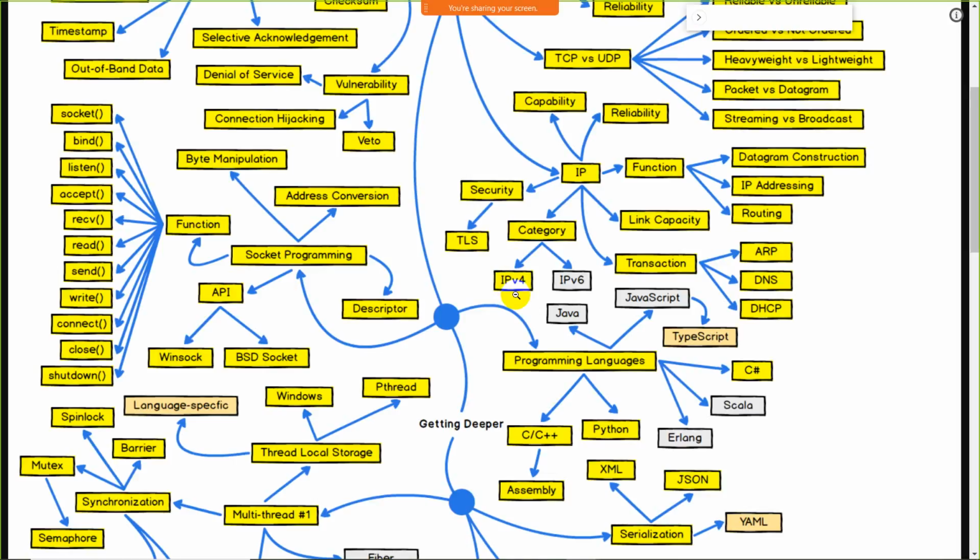IPv6 means Internet Protocol version 6, which we are currently not using because IPv4 is sufficient for us, and IPv6 is reserved for future purposes. So you must have knowledge about IPv4.